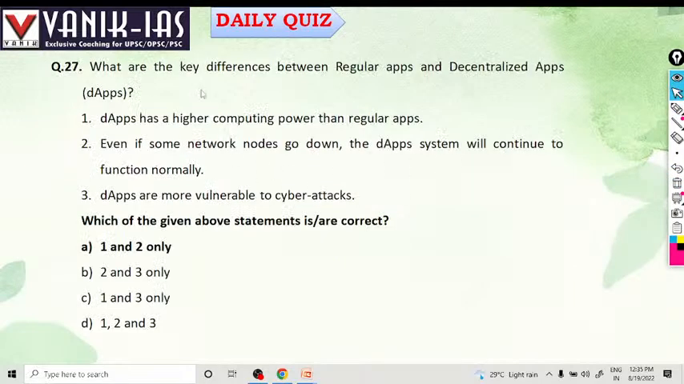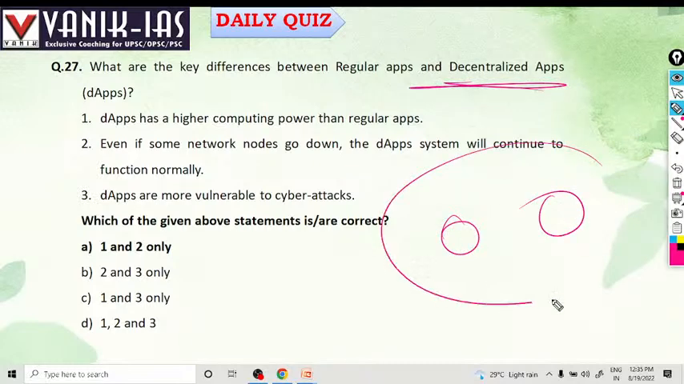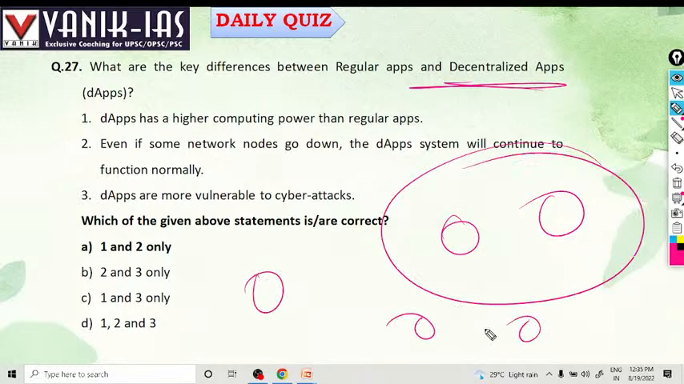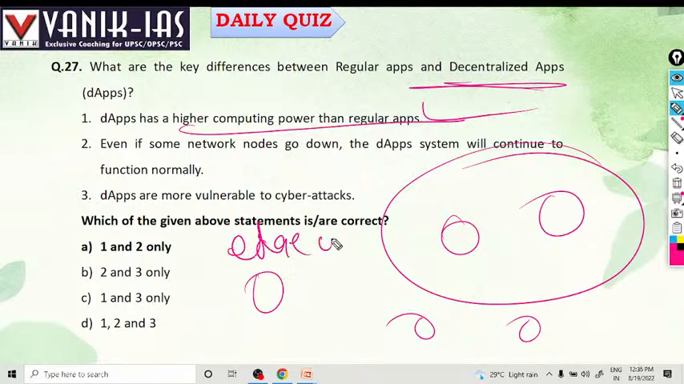What are the key differences between regular applications and decentralized applications? DApps, decentralized applications. Decentralized means this is centralized, but this is decentralized. Decentralized applications have higher computing power than regular applications. Yes, because that is similar to edge computing, which is decentralized computing and more efficient, right? More computing power than the regular application.